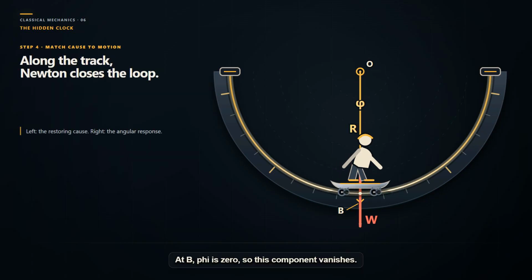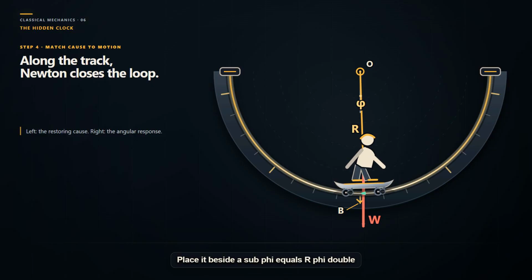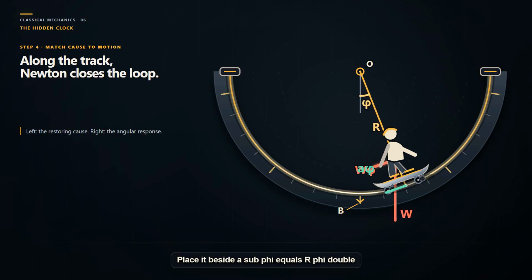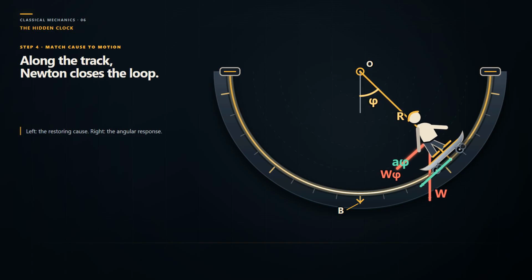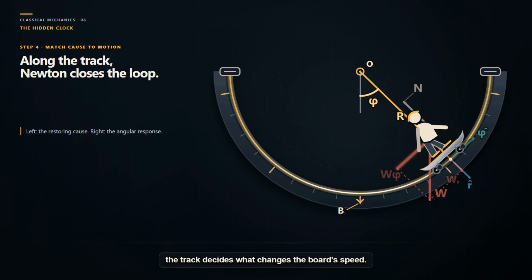At B, phi is 0, so this component vanishes. Elsewhere it supplies the speed-changing force normal cannot. Place it beside a sub-phi equals r phi double dot. Newton's second law connects cause to acceleration. Gravity points down, but the track decides what changes the board's speed.